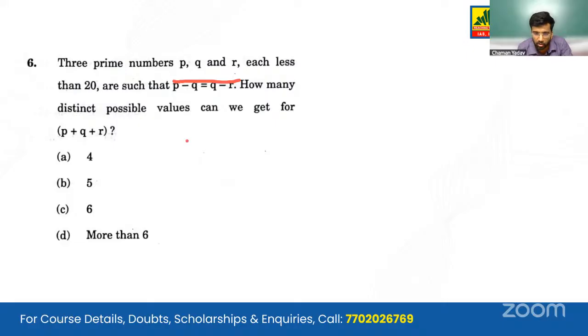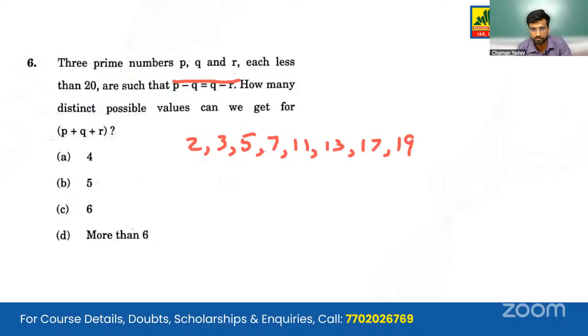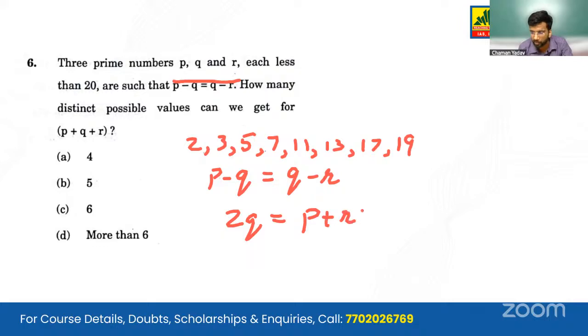So let's write down all the prime numbers which are less than 20. These are the prime numbers which are less than 20. We are given that P minus Q is equal to Q minus R, so 2Q becomes P plus R. Now this value of 2Q in every case will be even because when two prime numbers are added, they give an even number.